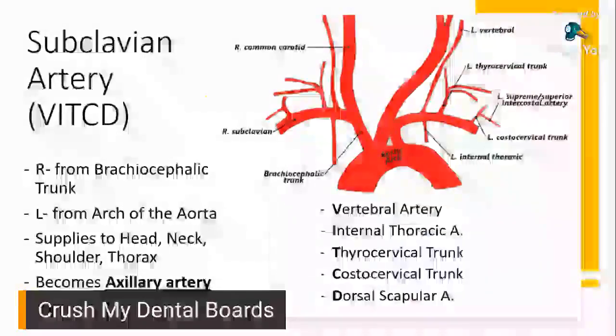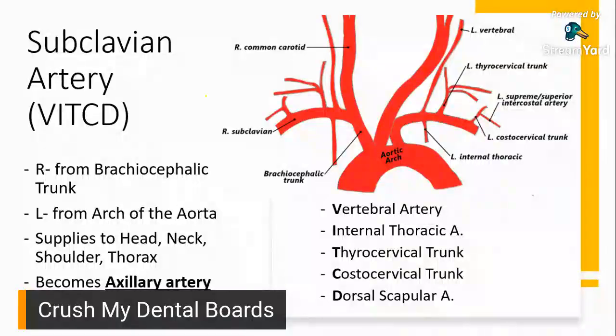So we said, ilang ulit ko na tong sinabi, the right subclavian artery, where's my colored pen? Right subclavian artery is right here. It came from your brachiocephalic trunk, otherwise known as your innominate artery. Okay? And then the left subclavian artery would be straight from the arch of the aorta, right there. There. Okay?